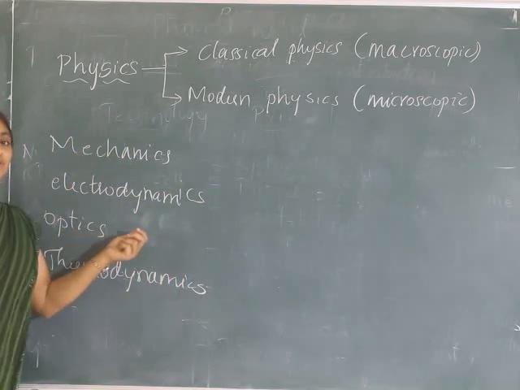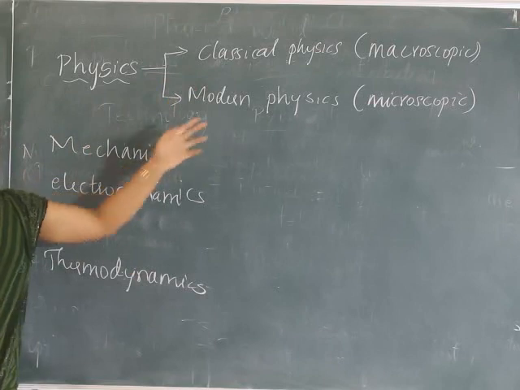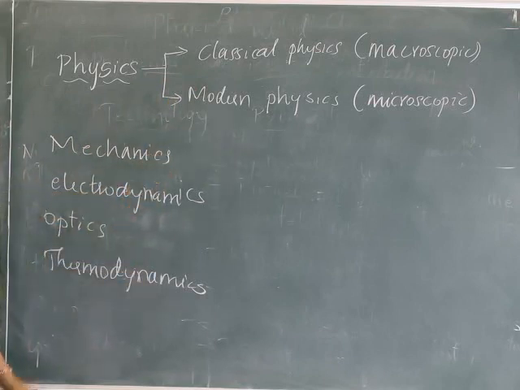Optics is a branch of classical physics which deals with the study of light.